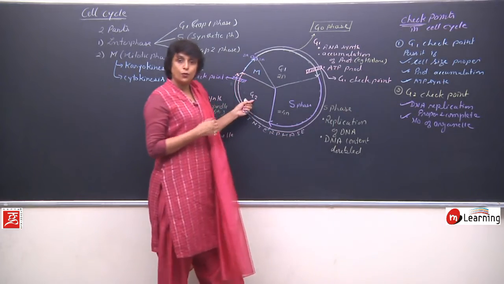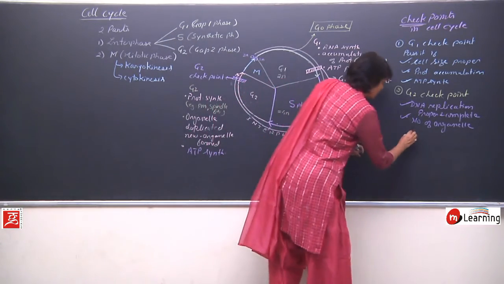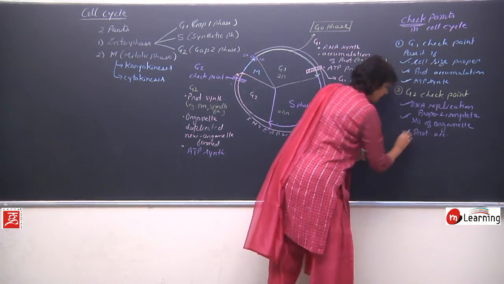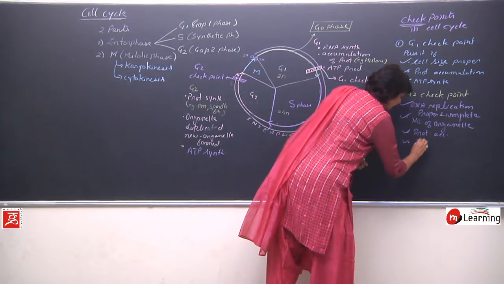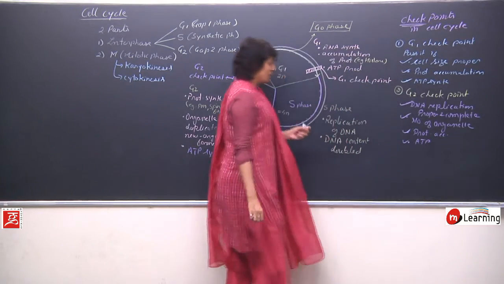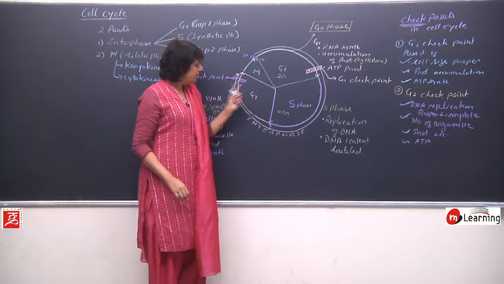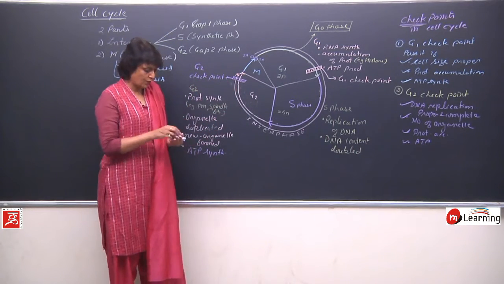Is sufficient protein ready for the cell to divide? So protein accumulation, yes, then this is passed. And last, ATP. So basically here also it is being checked for all the preparation. If this preparation is done, then the G2 checkpoint is also crossed.